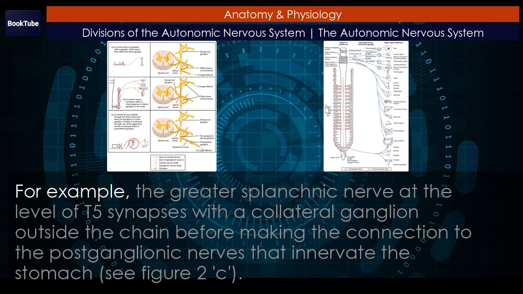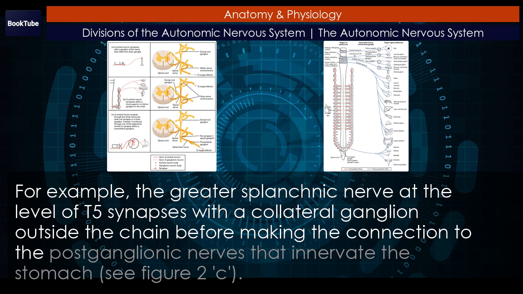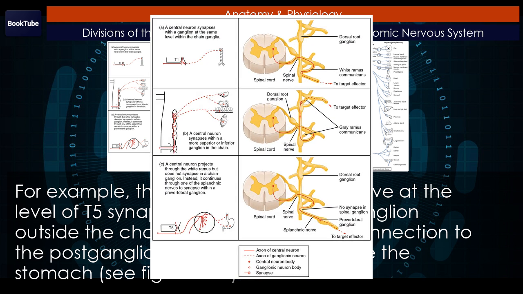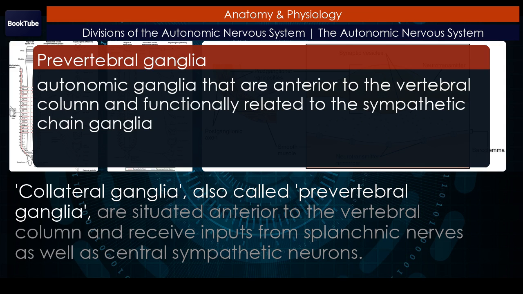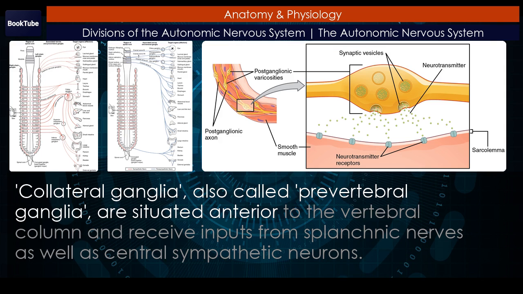For example, the greater splanchnic nerve at the level of T5 synapses with a collateral ganglion outside the chain before making the connection to the postganglionic nerves that innervate the stomach. See Figure 2c. Collateral ganglia, also called prevertebral ganglia, are situated anterior to the vertebral column and receive inputs from splanchnic nerves as well as central sympathetic neurons.